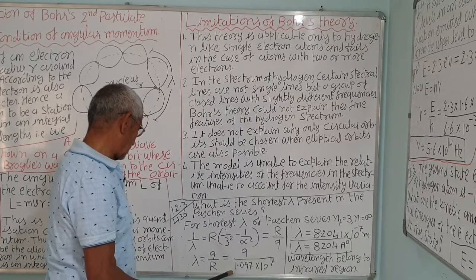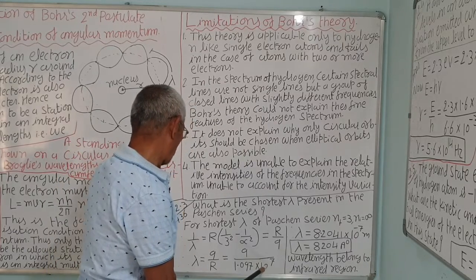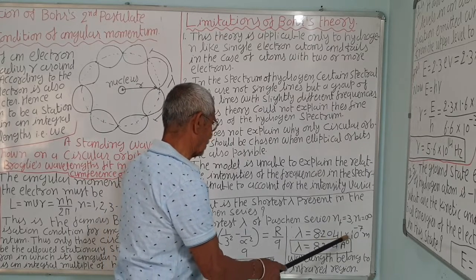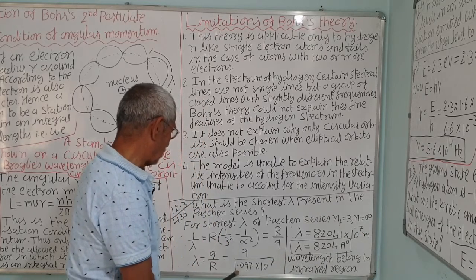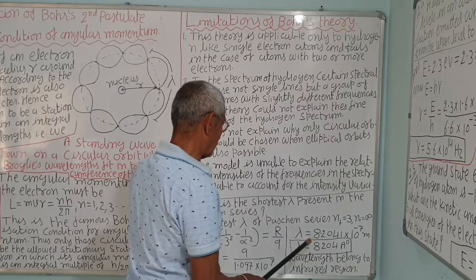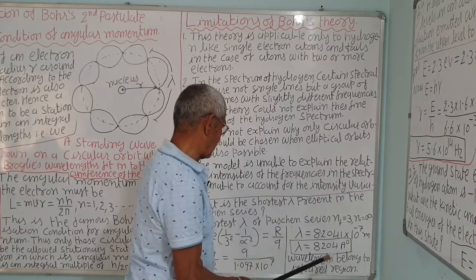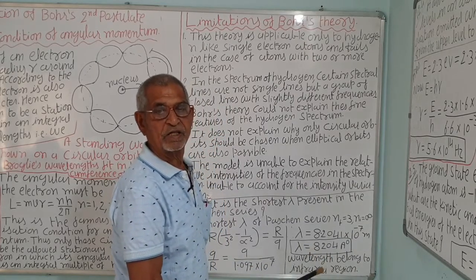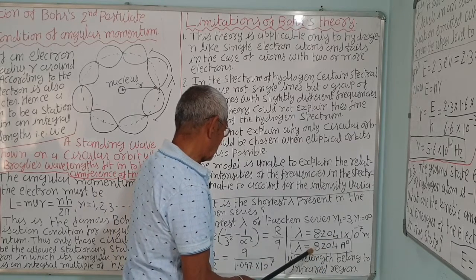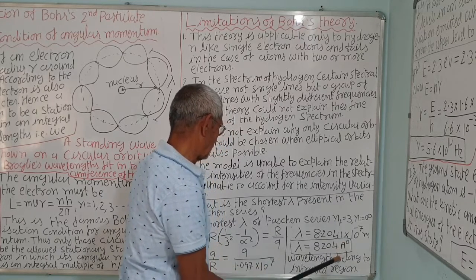So, 9/R, where the Rydberg constant has the value 1.097 × 10^7, not minus. Therefore, λ = 8.2041 × 10^-7 meter. Convert into Angstrom unit, 1 Angstrom unit is equal to 10^-10 meter. So, multiply by 1000, correct. So, 8204 Angstrom units, because this is a smaller unit.